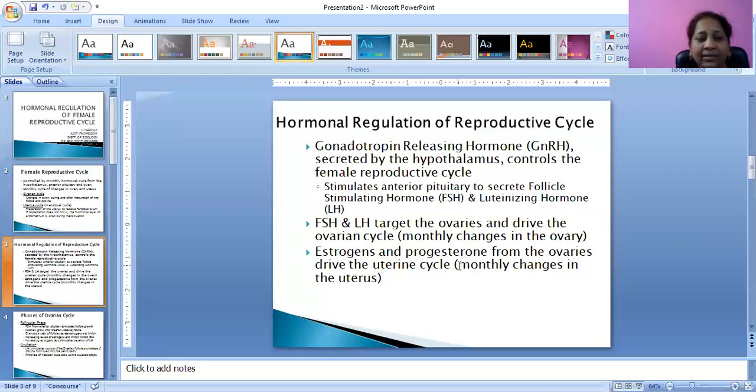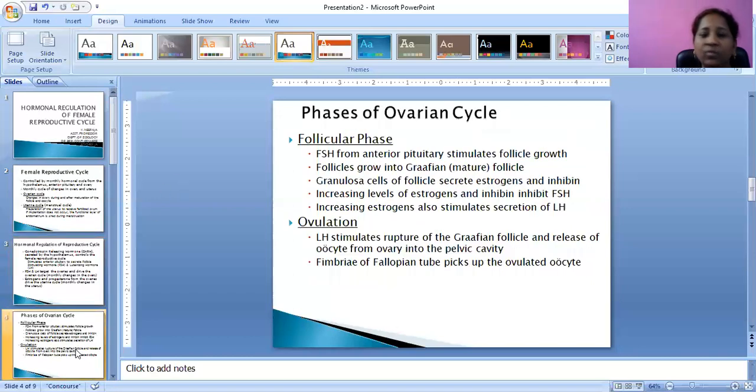Okay. Next, what are the phases of the ovarian cycle? In the ovarian cycle, first we will see the follicular phase. In this phase, follicle stimulating hormone will stimulate the growth of follicles.